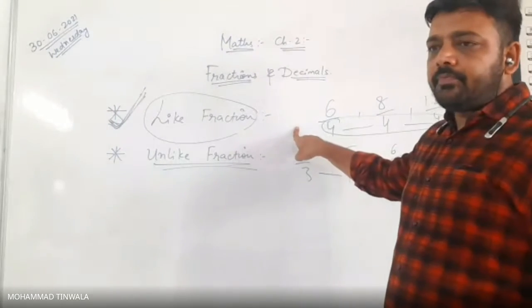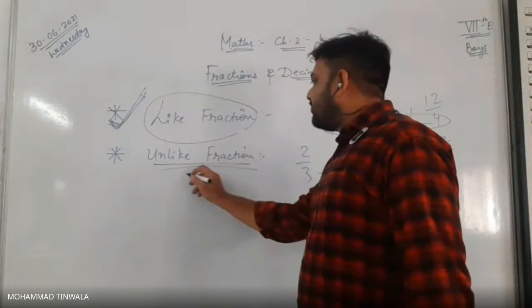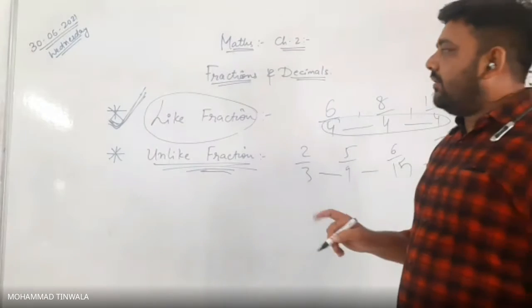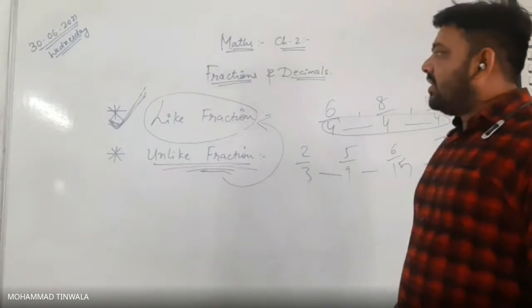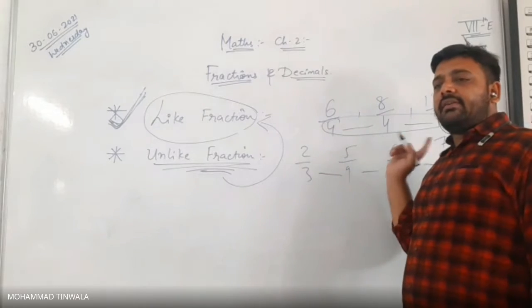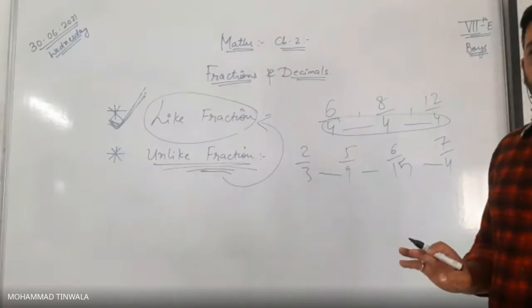Without like fractions it cannot be solved. If unlike fractions are given, they first have to be converted into like fractions, and after that only can we solve that sum. Understood, clear with that topic?